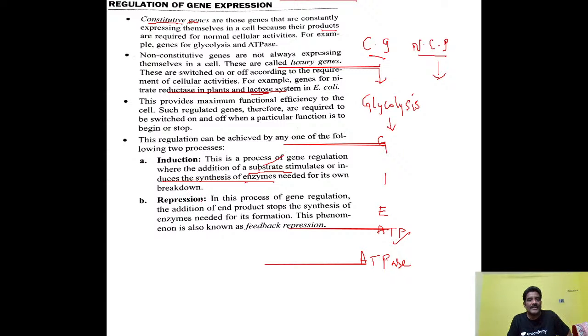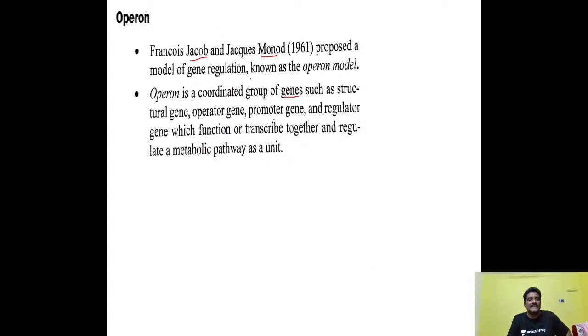Okay. Repression means the inhibitory gene is there, no? So the addition of this end product stops the synthesis of enzymes. When do you find the non-functioning of the enzymes? Whenever the repressor protein binds to the operator gene. So that will happen only when E. coli is not surrounded by lactose. Am I correct or not? So about the regulation of genes, this is the information. Okay, operon, what is the definition for operon here? This is the operon definition.